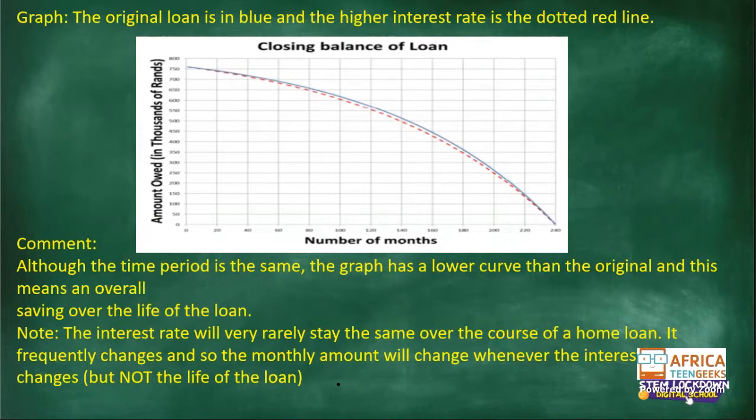So it doesn't change the life of the loan, it will only change just once in a while. But if you can quickly finish it off, and if you can pay probably higher amounts and increase your monthly repayments, then that would affect it. So if you increase your monthly repayments when the interest rate has lowered, then that could affect the loan length.